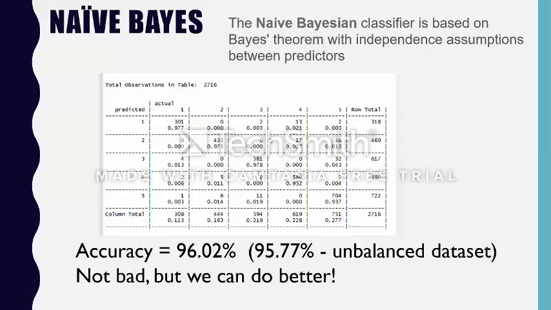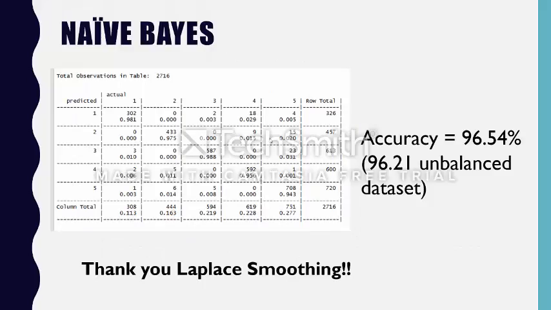Here we can see that the accuracy has increased, by a small percent, but yet it has increased. And this is naive Bayes without the Laplace smoothing. So we apply the Laplace smoothing, and we again see that our accuracy has increased.